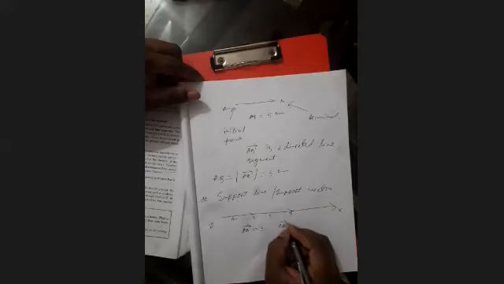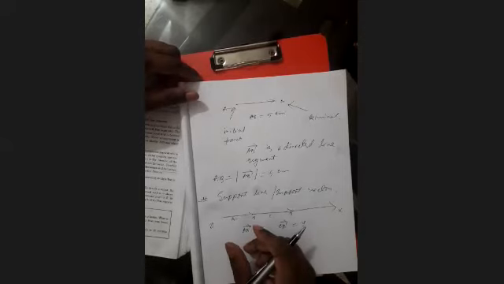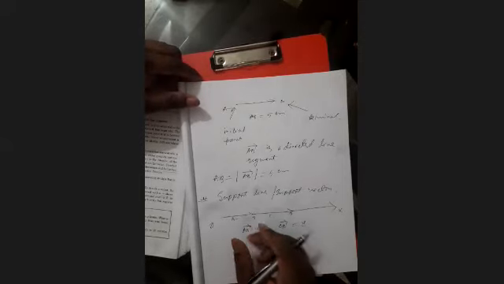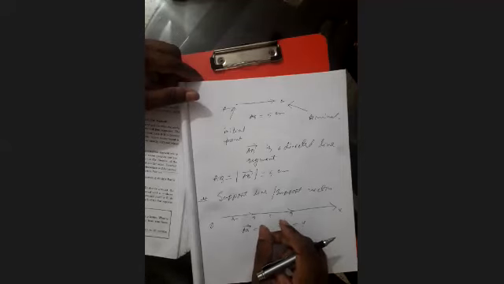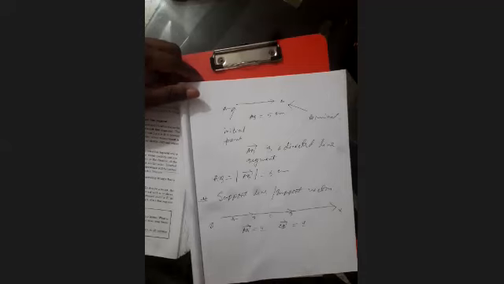CD is also a support vector of the unending straight line. So AB is a part of the unending straight line, CD is also a part of it, and whose direction is the same as the unending straight line. Clear? Is it clear?